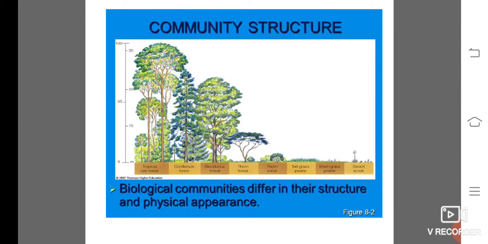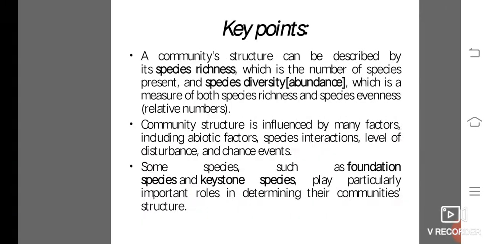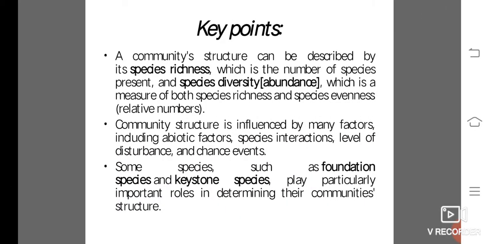Let us see the key points. A community's structure can be described by its species richness, which is the number of species present, and the other one is species diversity, which is a measure of both species richness and species evenness.